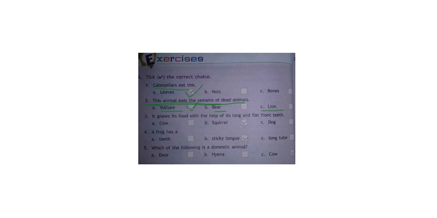Next, third one: it gnaws its food with the help of its long and flat front teeth. Gnawing means eating the food repeatedly. Which animal gnaws the food? Squirrel. So squirrel is our answer.